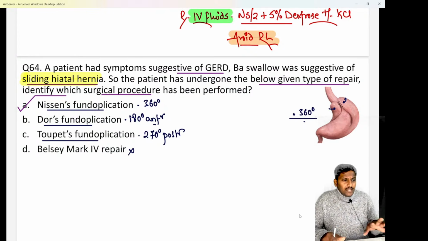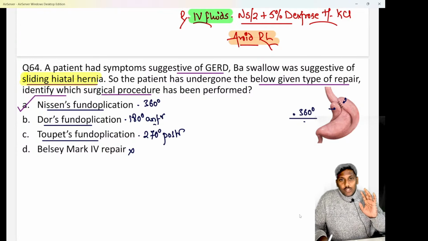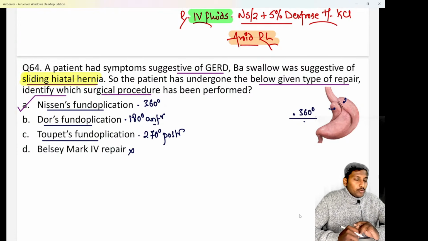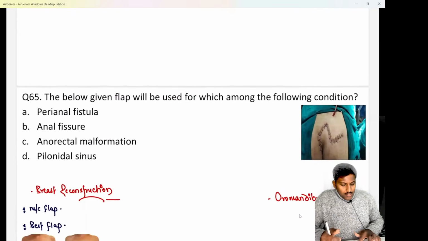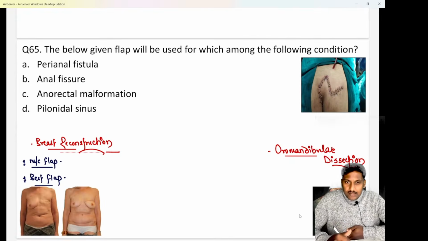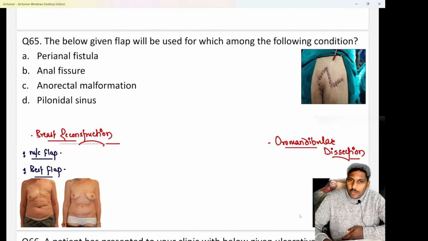Okay, so very easy, but it is not that every fundoplication is Nissen's. Clear? Do remember 270-degree posterior will be Toupet's and 180-degree anterior will be Dor's also. But commonly they ask Nissen's in the exam. Next important is, we know Nissen's, if it is a very tight wrap, it causes bloating also in the patient.